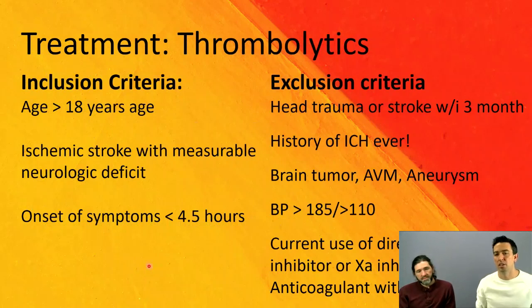Thrombolytics, again, is a very controversial topic for test-taking purposes. You've got to make it real easy so these questions make sense. When you're considering thrombolytics for an ischemic stroke, the inclusion criteria are very simple. Anyone greater than 18 years of age with an ischemic stroke and some measurable neurologic deficit. They might give you an NIH scale score. And then the onset of symptoms is within that time period, less than the 4.5 hour mark.